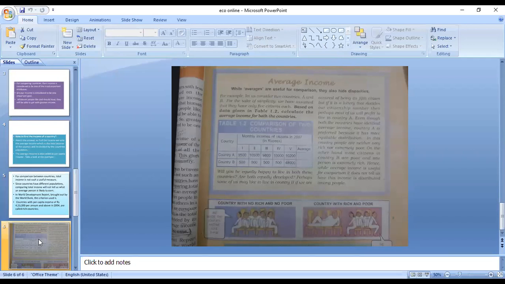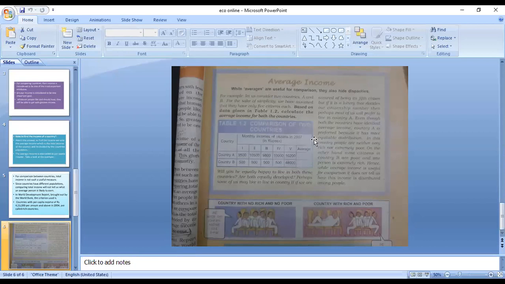This you can see in the table, this page of your NCERT book. You will see table 1.2, comparison of two countries, country A, country B. This is the monthly income of citizens in 2007.